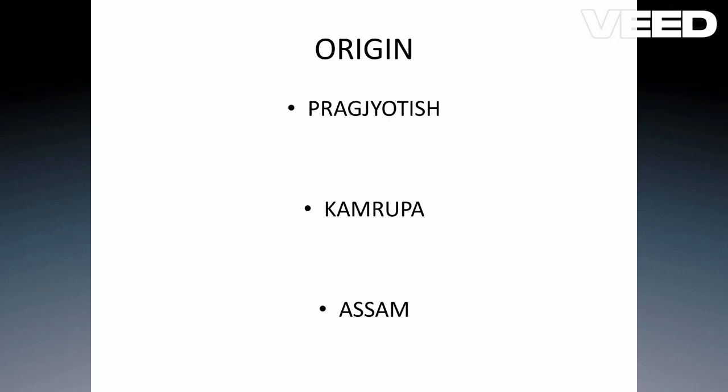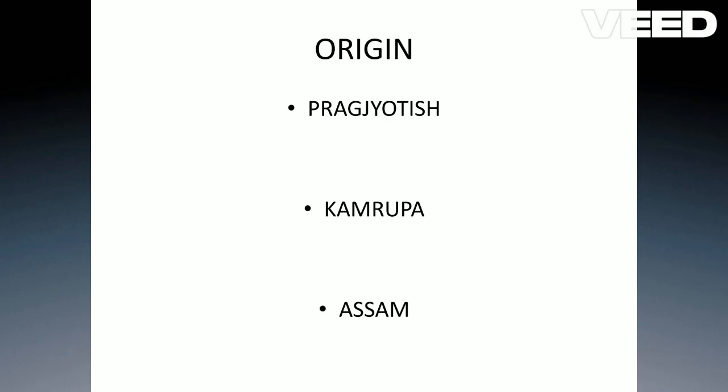Now, when you talk about Kamrupa, whose information is available in the Gopatha Brahmana, that means we are talking about Vedic literature. This Kamrupa is also one of the oldest names of the current Assam where we are actually residing. So this Kamrupa information is also available from the Gopatha Brahmana.